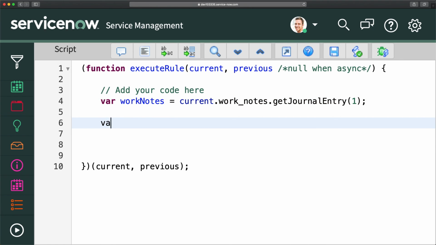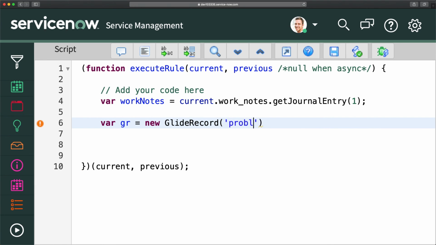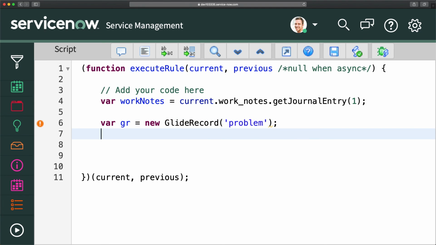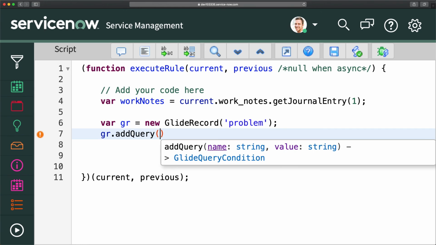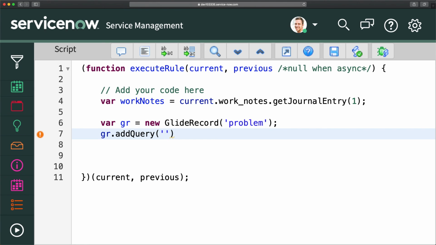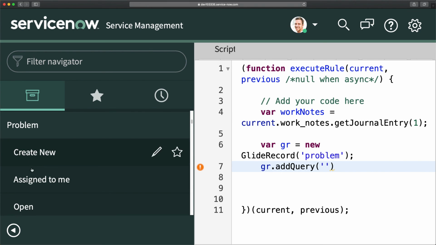And then I will do a glide record. So I will do gr equal to new GlideRecord. Here I will put the table name of problem, and I will do gr.addQuery. Now this is something we have to query the same problem record which is on the problem task. Now let's check the name of that field, the backend name.